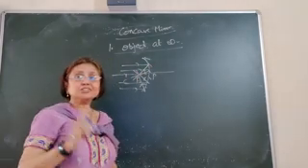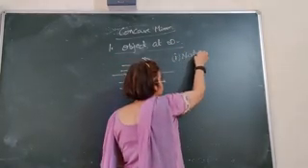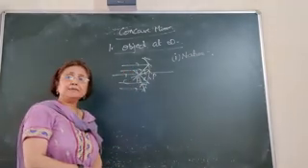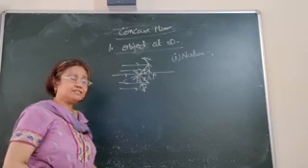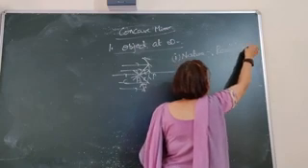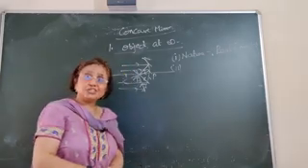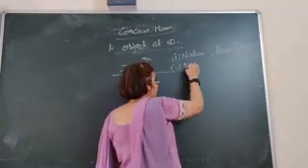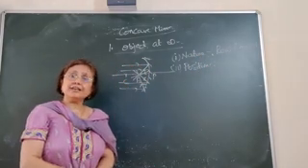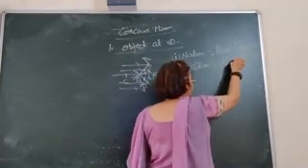Now here we have to discuss 3 points about the image formation. The first one is the nature of the image. If the reflected rays are actually meeting, the image is a real image, and real images are always inverted. So the nature of the image is real and inverted. Then the second point we will discuss is the position of the image. Where is the image formed? Here we see that all the reflected rays are meeting at the focus. So the image is formed at focus.